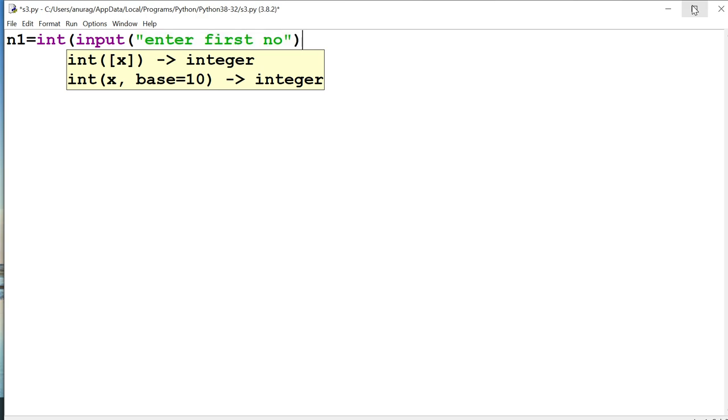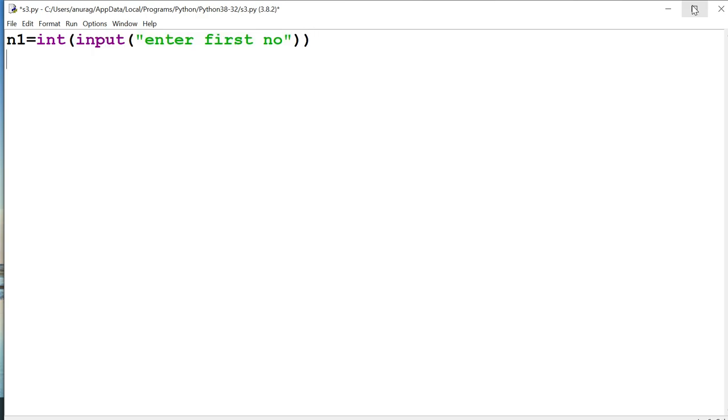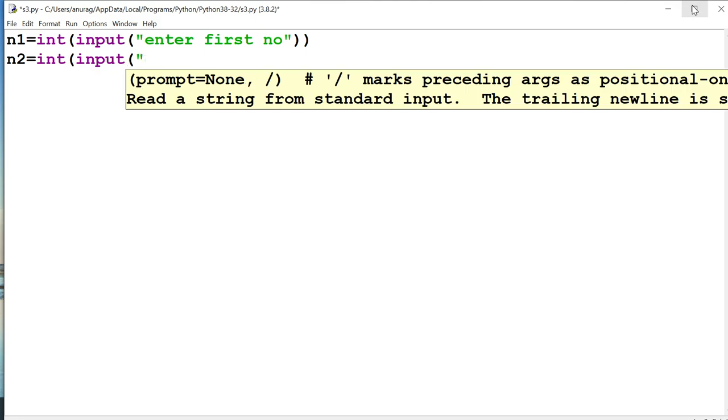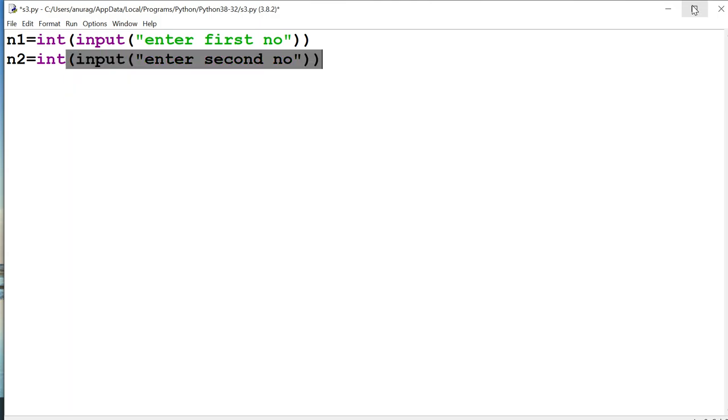and right now I have enclosed the input function within an int function because whatever value comes through the keyboard is considered a string in Python. So when we want to perform some arithmetic operation, then we need a numeric value. So through the int function we will parse or convert the string value into an integer value, and if I want to convert it into a float value, a fractional value, then I need to enclose the input in a